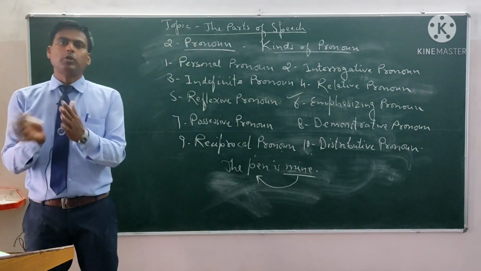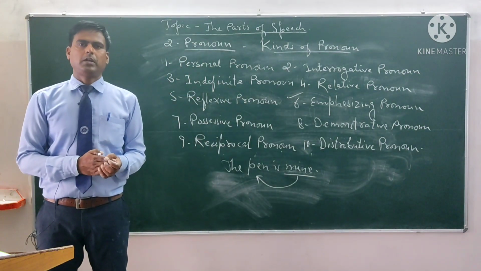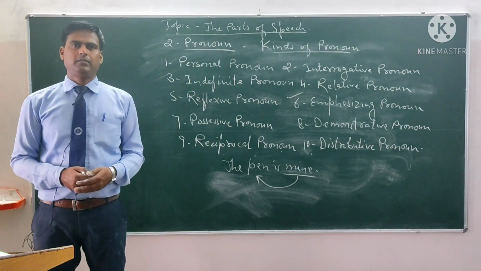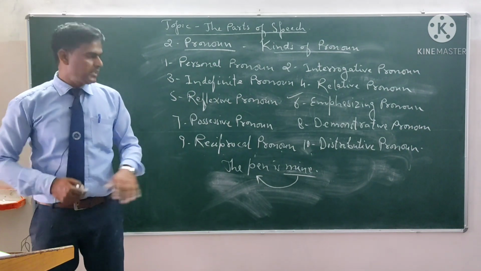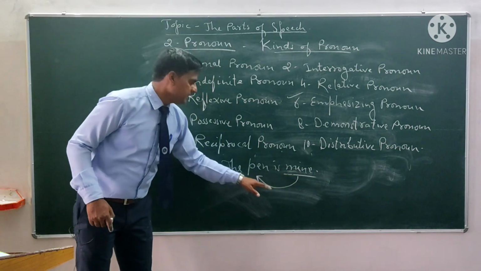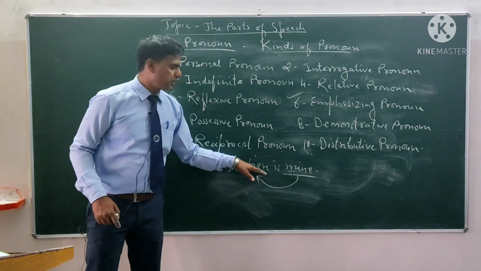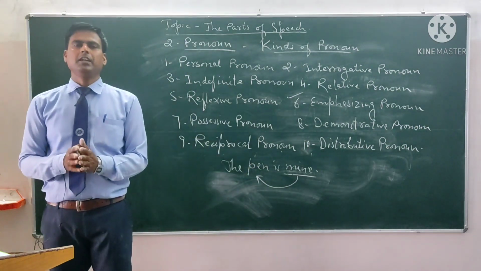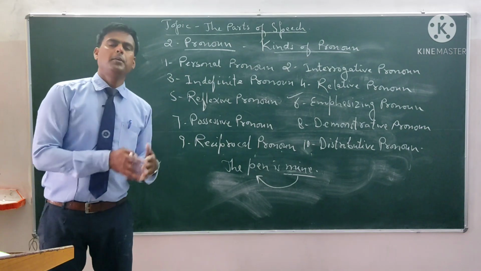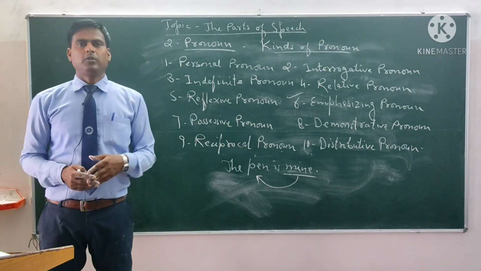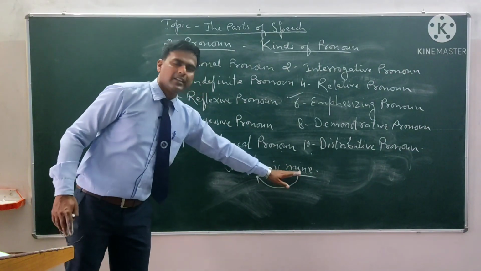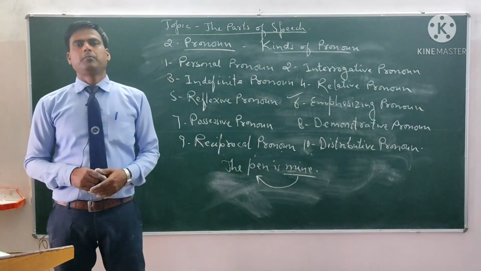Possessive pronouns show the ownership on any other thing, person, etc. In this sentence, mine is the possessive pronoun because it is showing the relation with the pen. It has the ownership on the pen. The ownership of the pen is related to this pronoun. That's why this pronoun is the possessive pronoun.